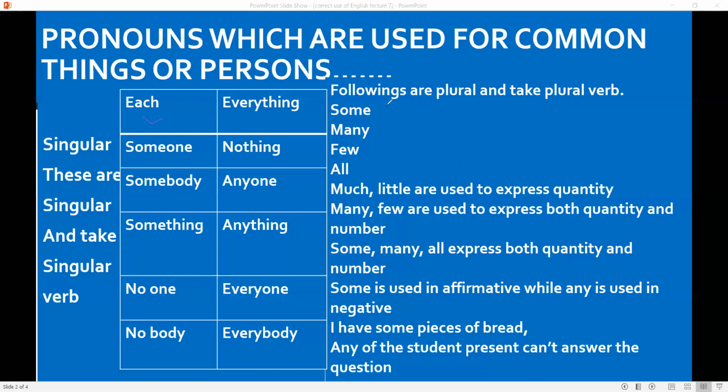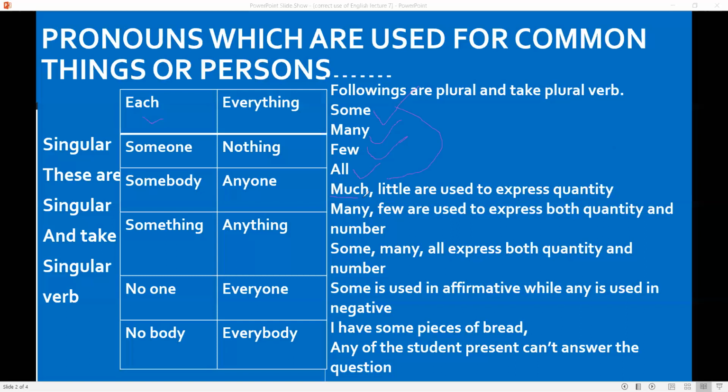Now, the following are plural: some, many, few, all. These are plural. Some of the students were absent today. Many of the students are absent today. Few students have turned up today for the seminar. All of the students have come to attend the seminar. So these are plural and take a plural verb.